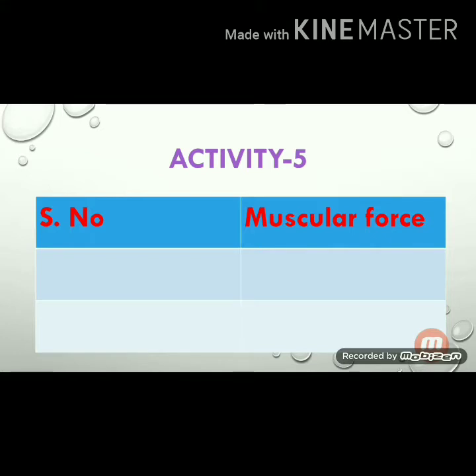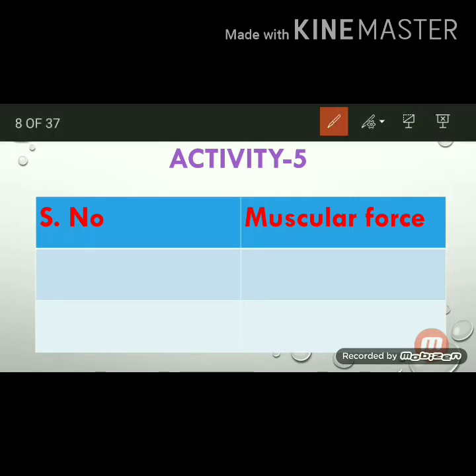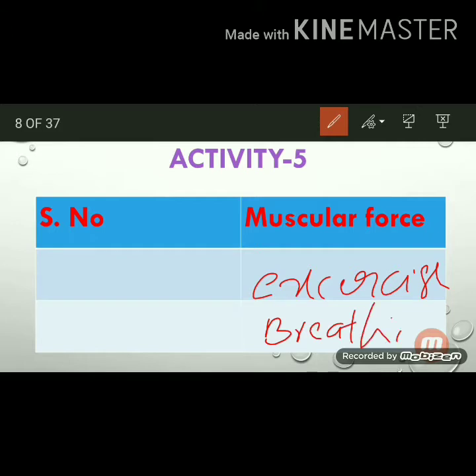So, think and write some examples of muscular force. Is exercise a muscular force or not? And is breathing a muscular force? So, think and write.